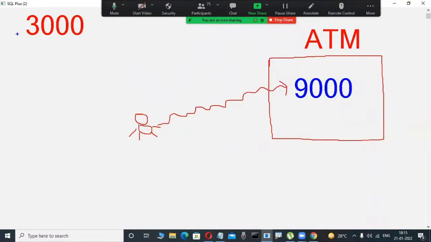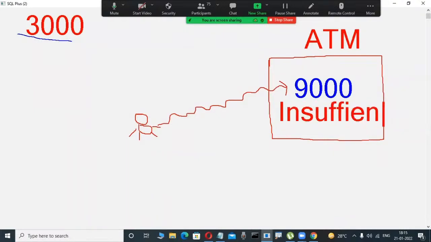Here my balance is 3,000, but how can I get 9,000 rupees? It is impossible. In this case, it will give a message. You are observing your ATM machines, right? Some message will be displayed, suppose "insufficient funds", something like that.